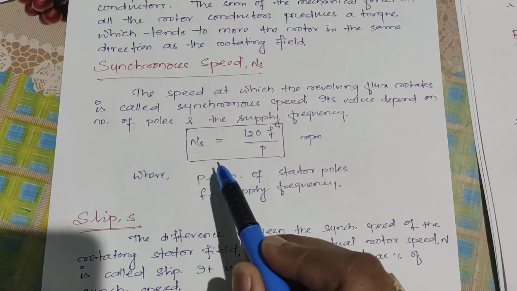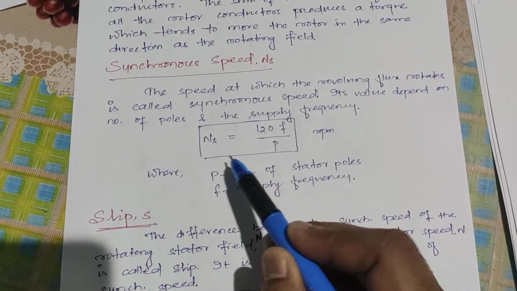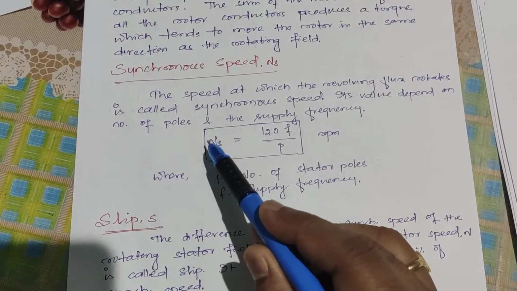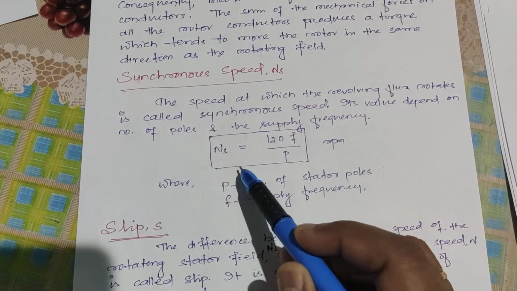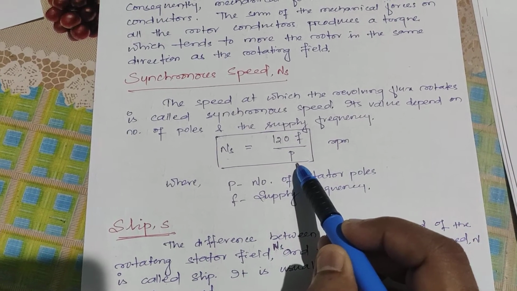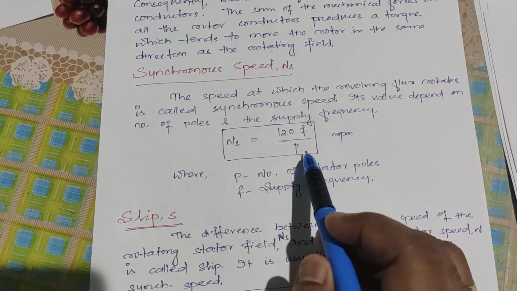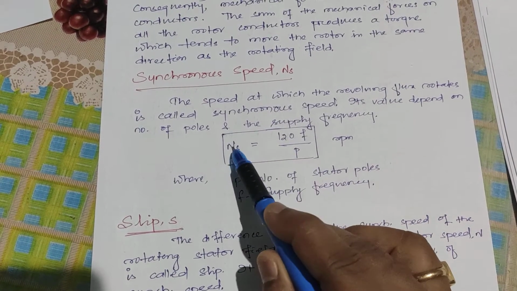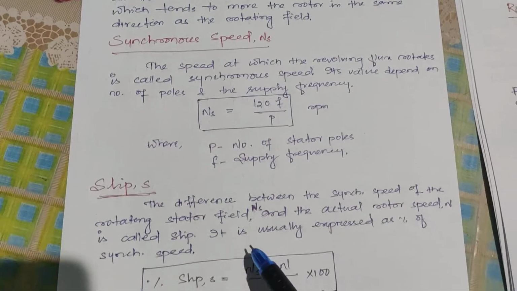Synchronous speed. Here you see the formula Ns is equal to 120 f by P. This is the synchronous speed. Synchronous speed means the speed of the rotating magnetic field. Okay, it is directly proportional to frequency and inversely proportional to the number of poles. This is an important formula. You will get a 2 mark question based on this equation. There are 3 unknowns. 2 unknowns will be given to you, and the other unknown we need to find out.